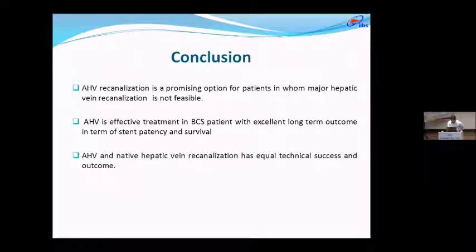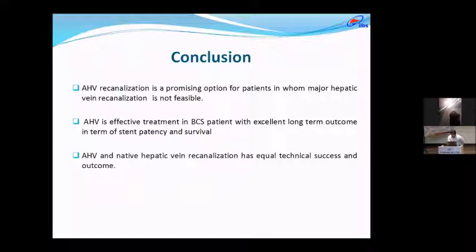The conclusion: accessory hepatic vein recanalization is a promising option for patients in whom major hepatic vein recanalization is not feasible. Accessory hepatic vein recanalization is an effective treatment in BCS patients with good long-term outcome in terms of stent patency and survival, and accessory hepatic and native hepatic vein recanalization have equal technical success and outcome. Thank you.